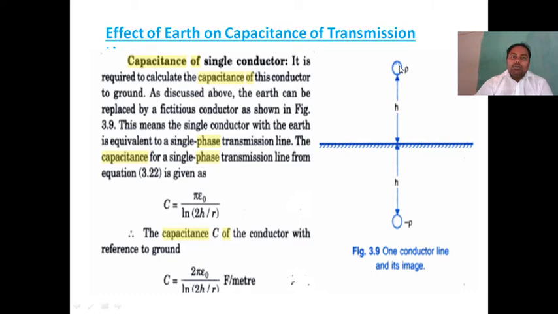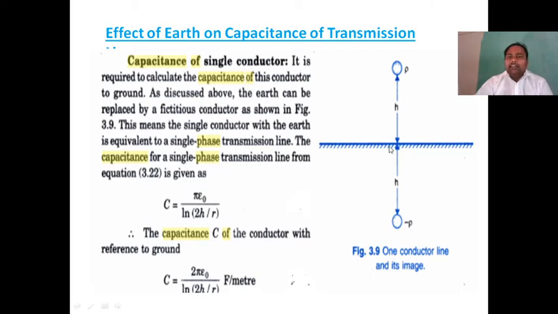Listen carefully, that is very important. The image of the conductor has the opposite charge. If the actual conductor has a positive charge, definitely the image conductor has a negative charge. That is one point.